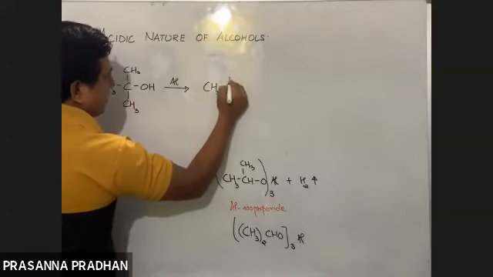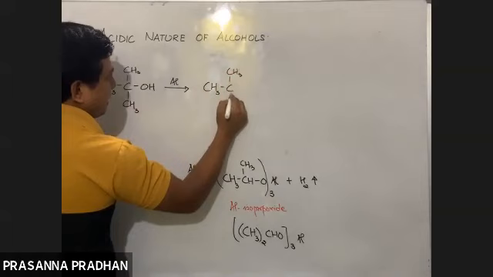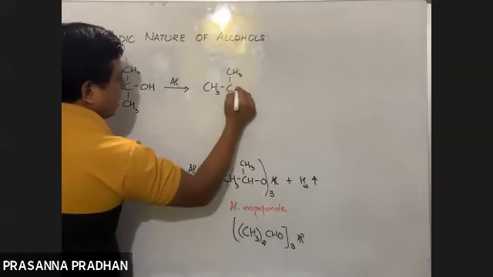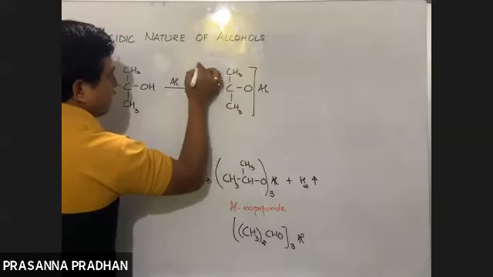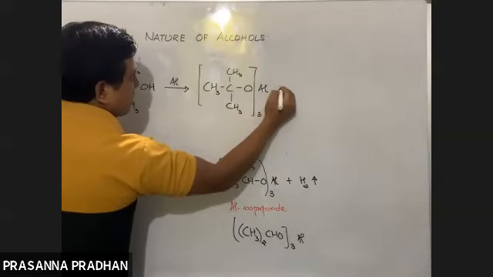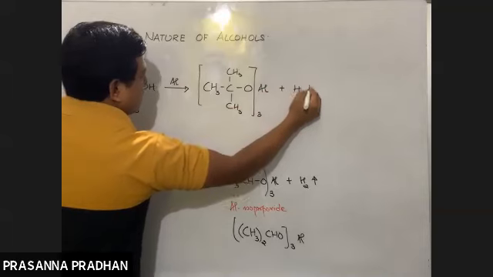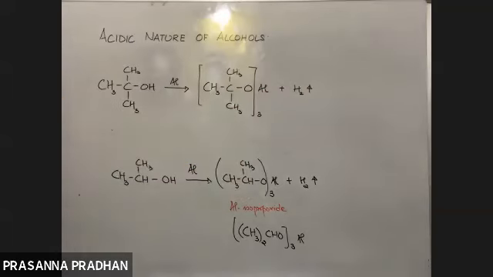(CH3)3C-O, and the hydrogen is going to get replaced by aluminium. Again, the valency of aluminium is 3, so I need to put 3 here, plus hydrogen gas. So what is the name of this compound?